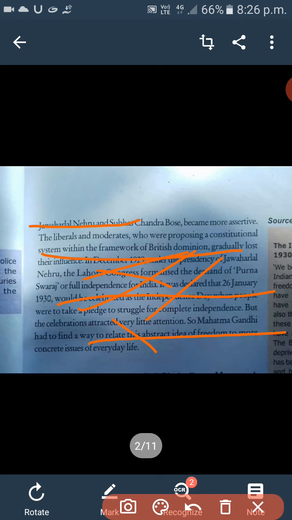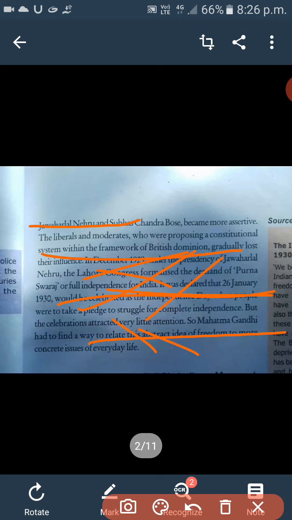Here we found that there were many issues: the Act of 1919, the clash among the Congress leaders, and the Simon Commission. Finally, you found the influence of Jawaharlal Nehru and Subhash Chandra Bose, and how Jawaharlal Nehru formalized the demand of Purna Swaraj, and on 26 January 1930 Independence Day was celebrated throughout the nation.